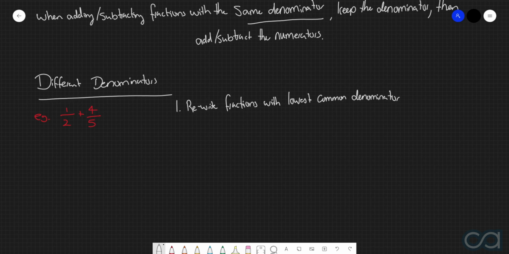Because what this is therefore going to do is rewrite all the fractions that you have with the exact same denominator. And then we can do the exact same thing as what we did up here. Because as soon as you have the fractions with the same denominator, you just add or subtract the numerators as you normally would, but then you need to keep the same denominator.